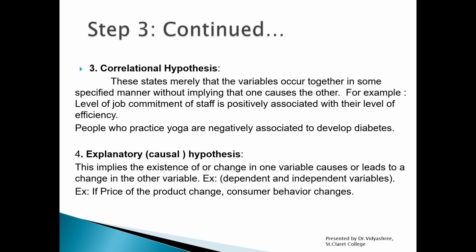That means you're going to take two variables, and among them you're going to frame some relationship. Observe very clearly what the difference is here: these statements merely state that the variables occur together in some specified manner without implying that one causes the other. That means you have two variables and you mention that they are positively associated, or there is a relationship, or a negative relationship.